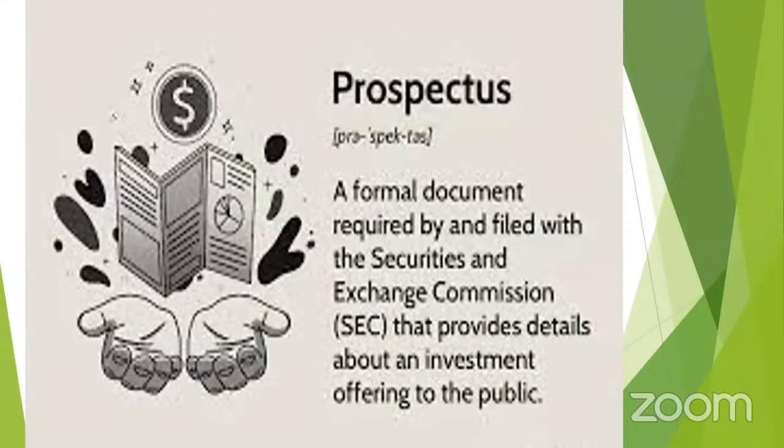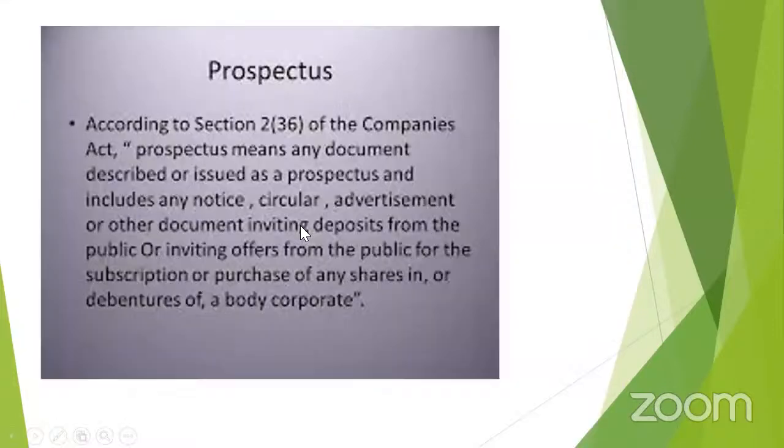But a public company needs one more document that is called the prospectus. This is the last important document which every public limited company has to prepare. It is a document required by and filed with the SEC that provides details about the investment, how much they have invested for their business, a complete description.